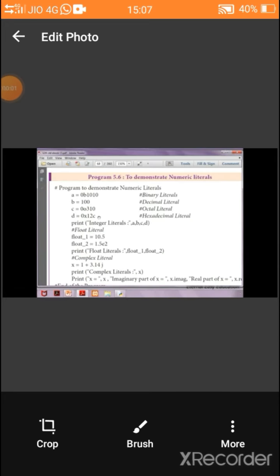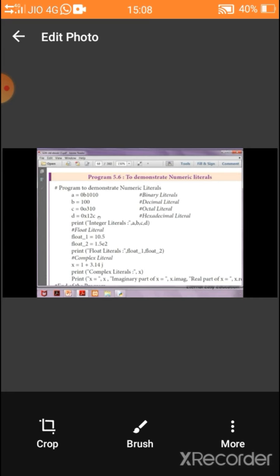Now the numeric literals. There are three types in numeric literals: integer, float and complex. Integer literals are further categorized into four types: binary literals, decimal literals, octal literals and hexadecimal literals. Binary literal starts with 0b and has only 0 and 1.